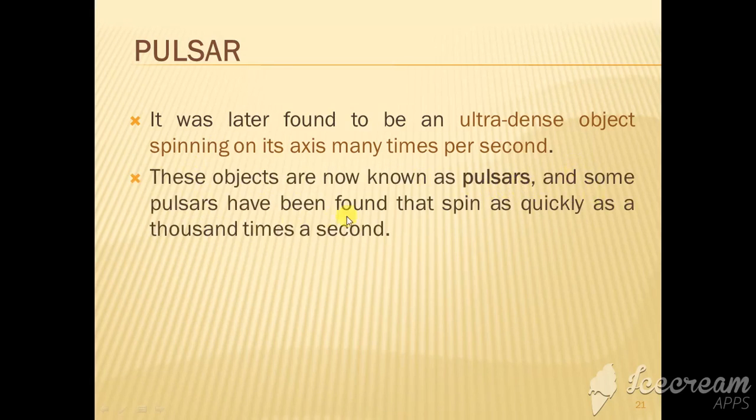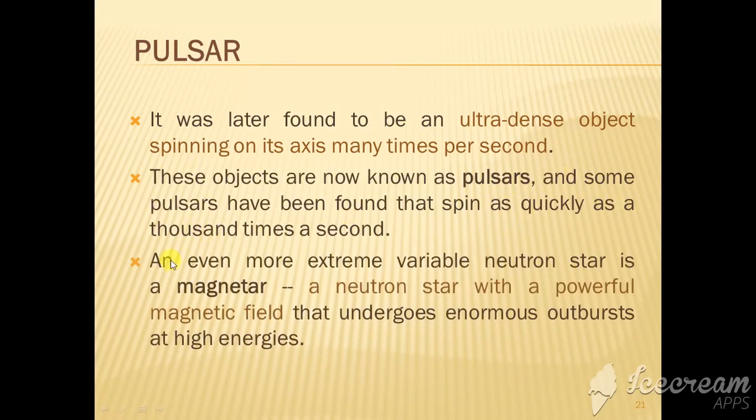An even more extreme variable neutron star is a magnetar, a neutron star with a powerful magnetic field that undergoes enormous outbursts at high energy.